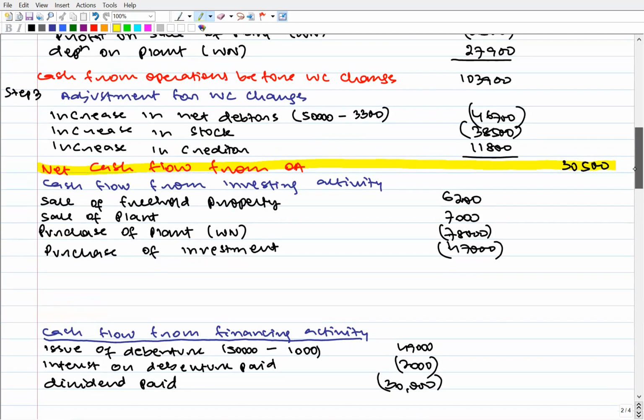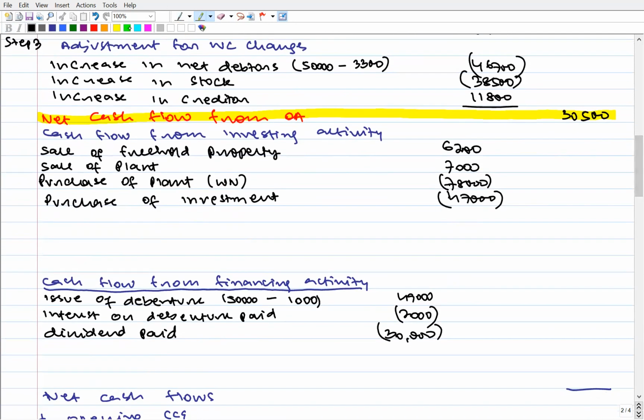Then we have investing activity. So in investing activity, we will have 6,200 plus 7,000 minus 78,000 minus 47,000. It's coming to 1,118,000. That also negative. That's called net cash flow from investing activity.